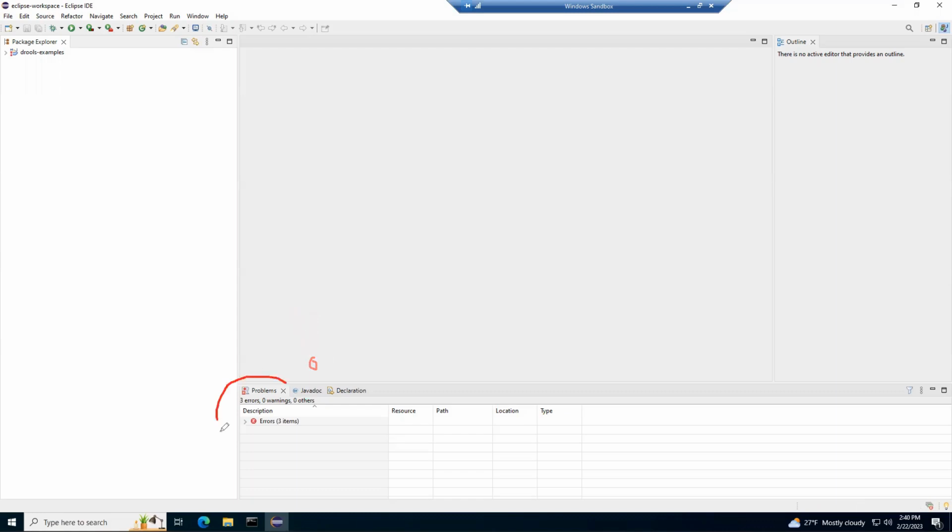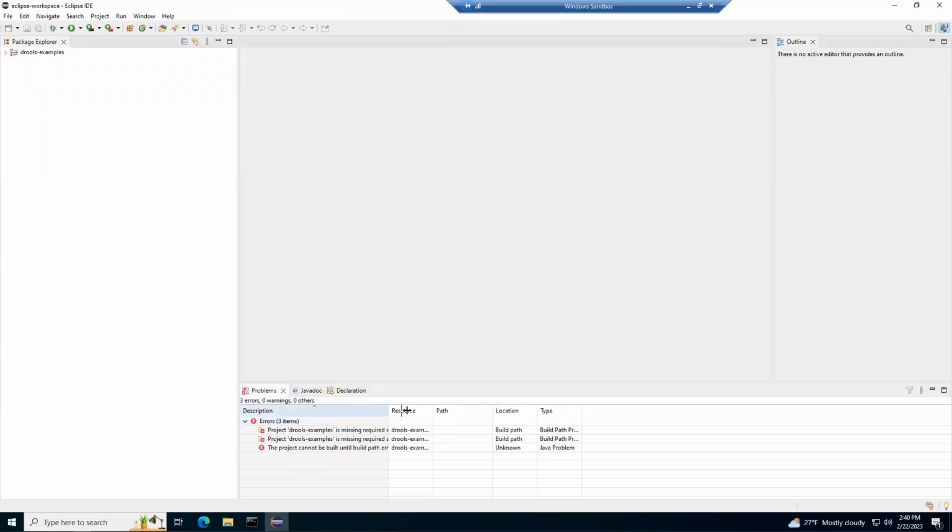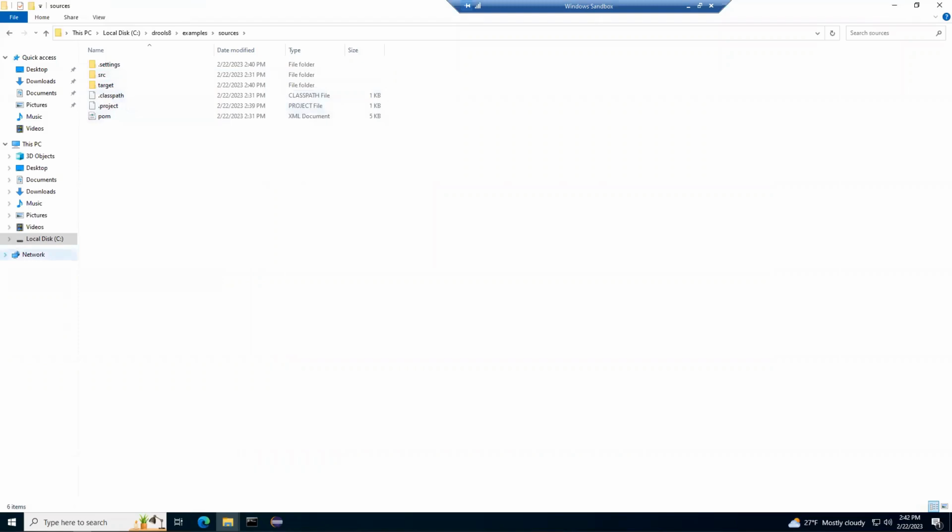Important note: it is possible that you, like me, will get 3 error messages. Project Drools examples is missing required source folder. In this case, we go to the File Explorer program and create the following directories: sources src test java, sources src test resources.